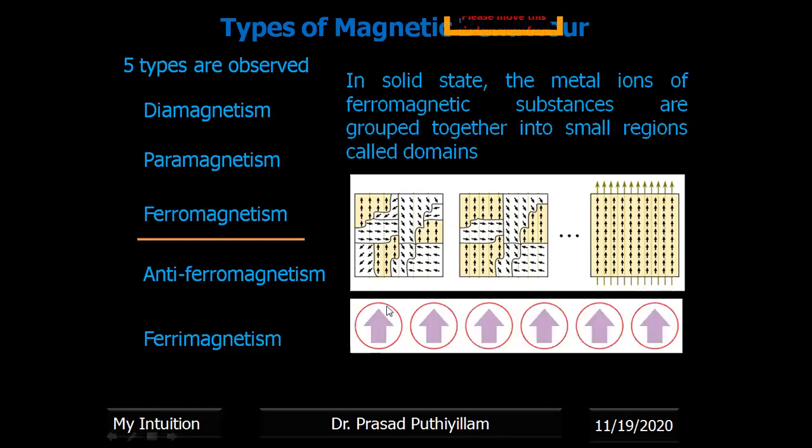It is represented here. All the domains are arranged towards the same direction. Same direction means it creates a strong field. Thus, a strong magnetic field is generated there. Examples are iron, cobalt, nickel,